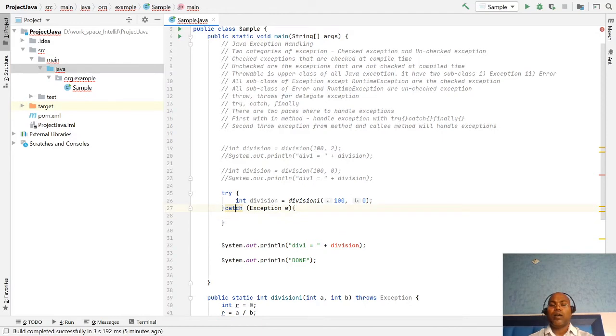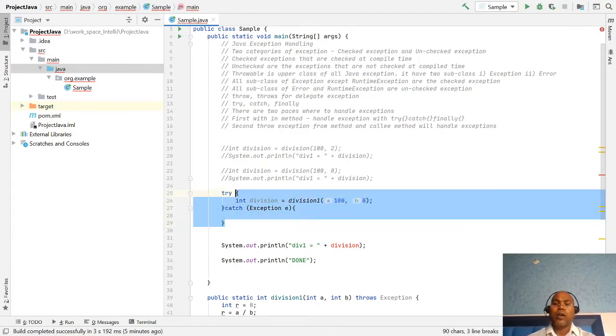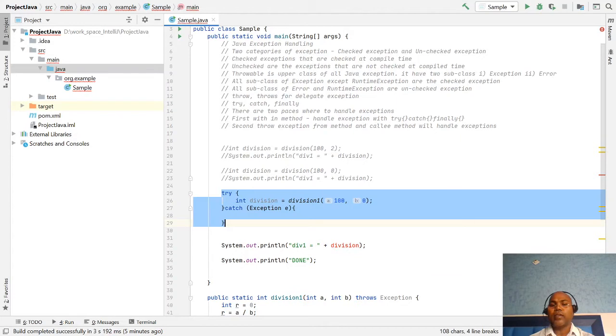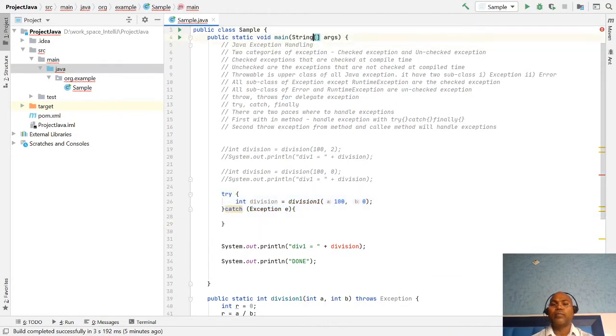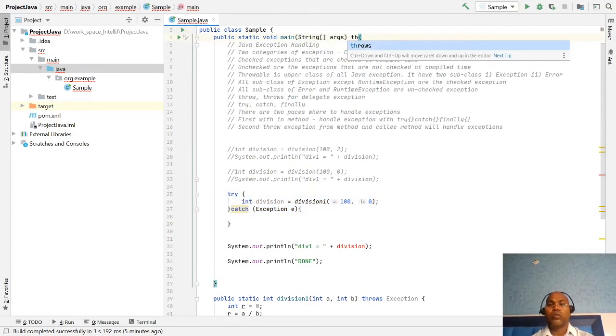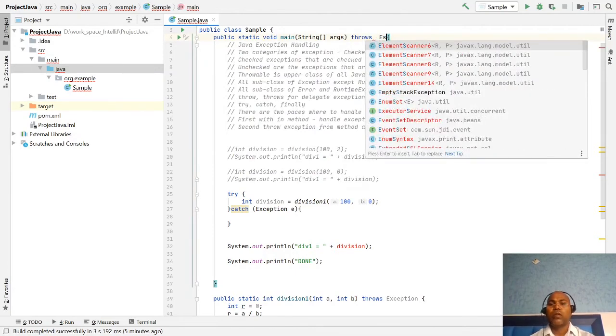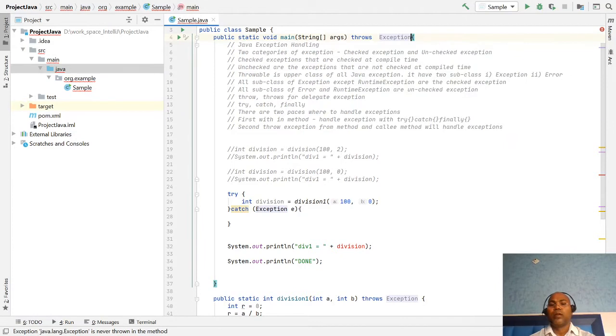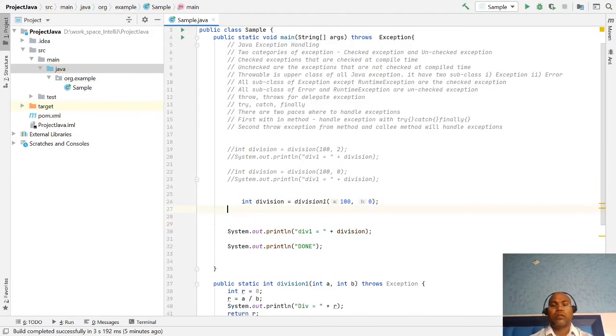Or again, I don't want to handle it myself, I want to again communicate to the caller method. So instead of writing try catch here, we again write throws Exception. It means now we don't need to handle the exception here.